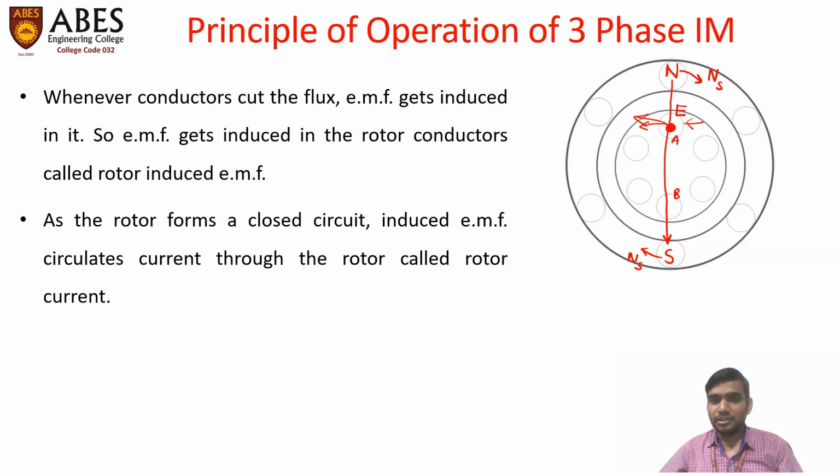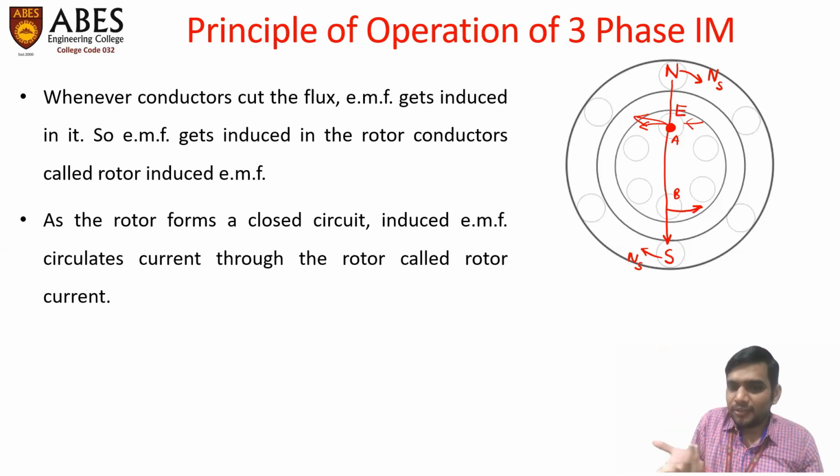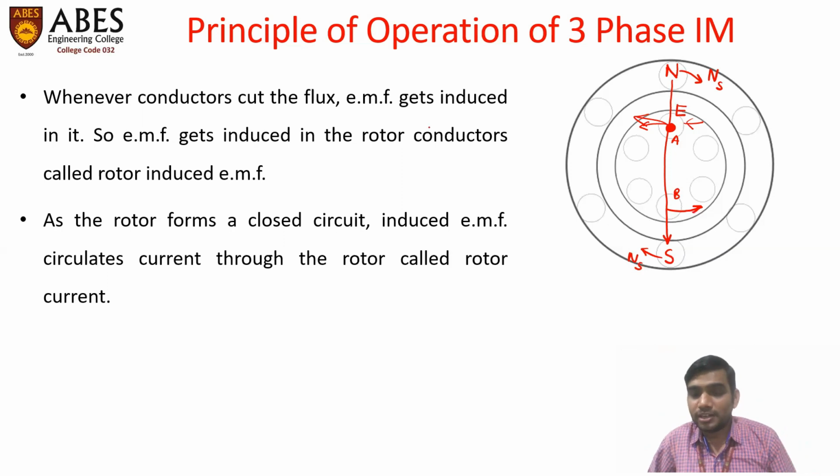Here, conductor B is moving in anti-clockwise direction, meaning rightward direction, and the direction of magnetic field is downward. According to Fleming's right hand rule, if we put the forefinger, middle finger and thumb, with the thumb in the rightward direction and the magnetic field in the downward direction, then the middle finger will be directed inward to the plane. So the EMF induced in conductor B will be in inward direction. It is represented by a cross.